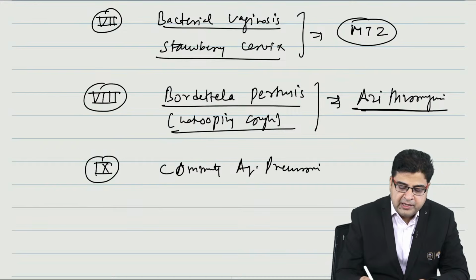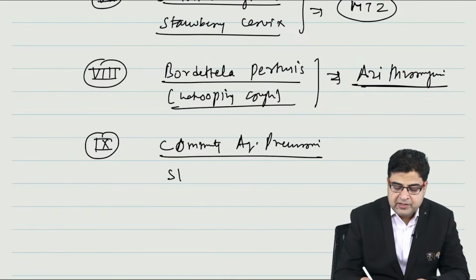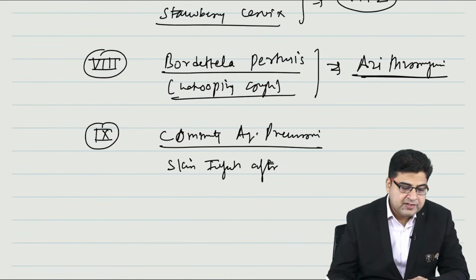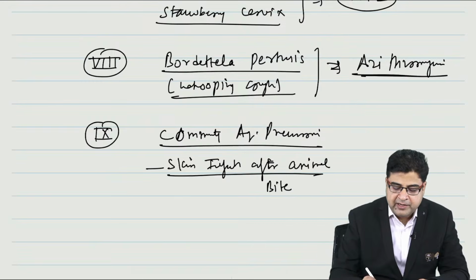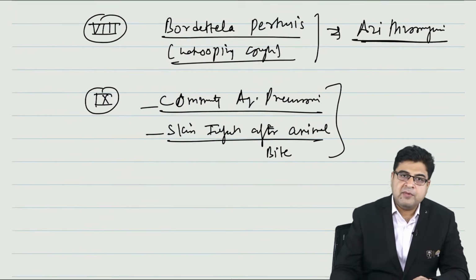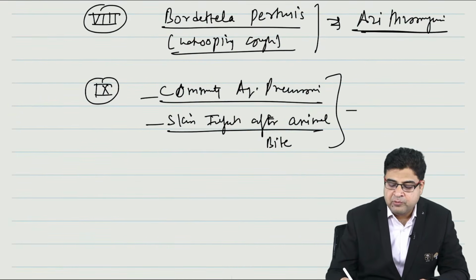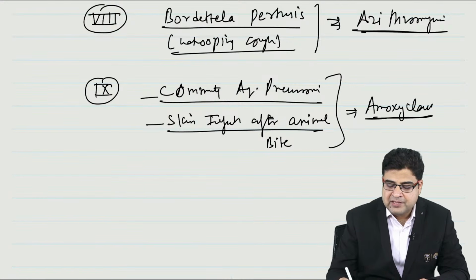So community acquired pneumonia, or if the patient is having skin infection. Patient will get skin infection after the animal bite. So if the patient gets a skin infection after the animal bite, or the patient is having community acquired pneumonia, you will mark amoxiclav. Amoxiclav is the best medicine you will mark.